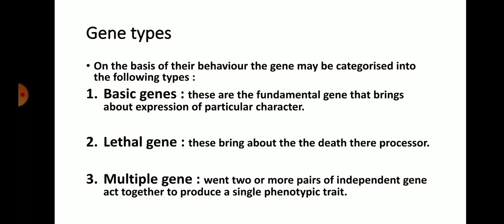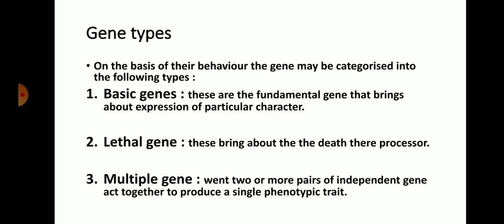Third one, the multiple gene. Multiple genes means two or more pairs of independent genes act together to produce a single phenotypic trait. One character of the organism can be denoted by two or more pairs of genes.